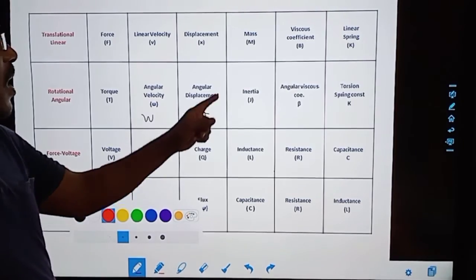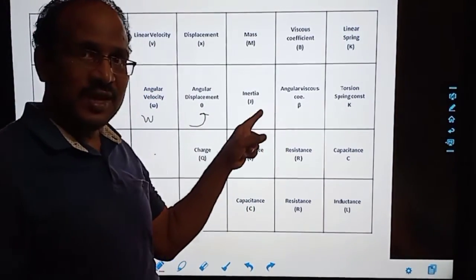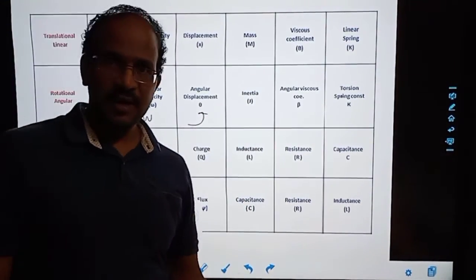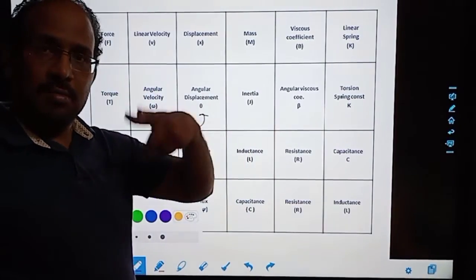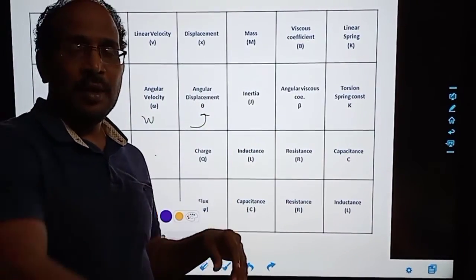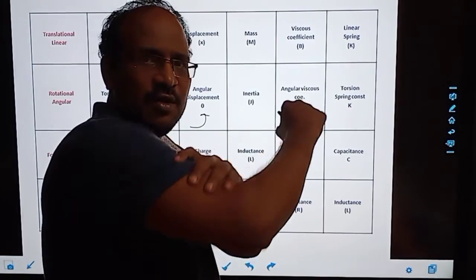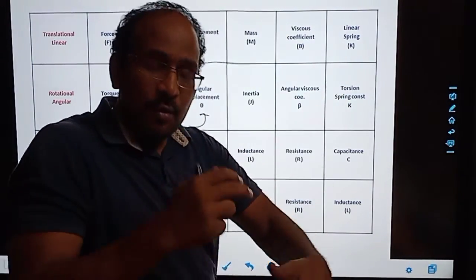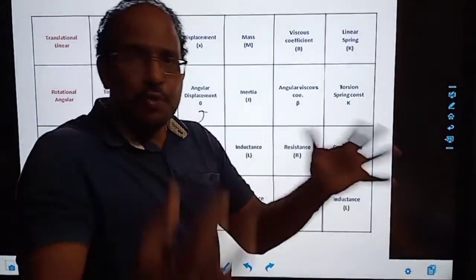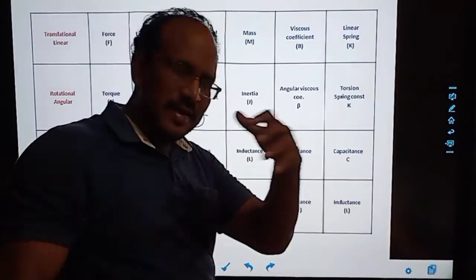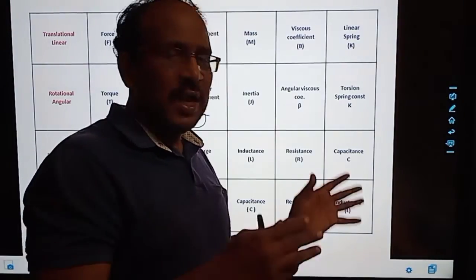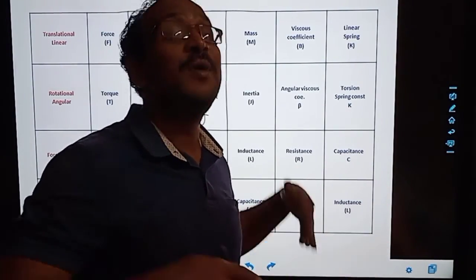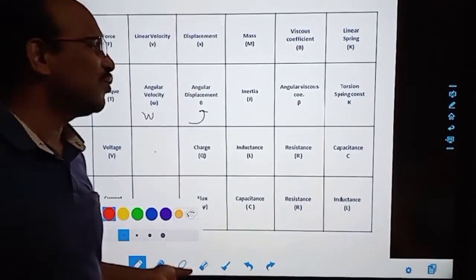Now mass. Here we can say that is inertia. Why inertia? Suppose this is like a wheel. If I move that wheel, that big wheel, we need inertia to move it. Once it has started moving, the vehicle cannot be stopped immediately because of inertia. You know the concept of inertia.